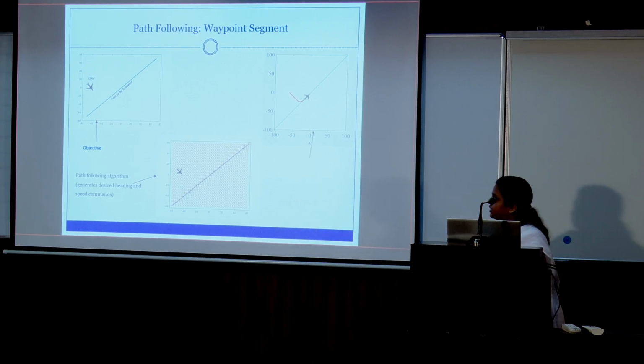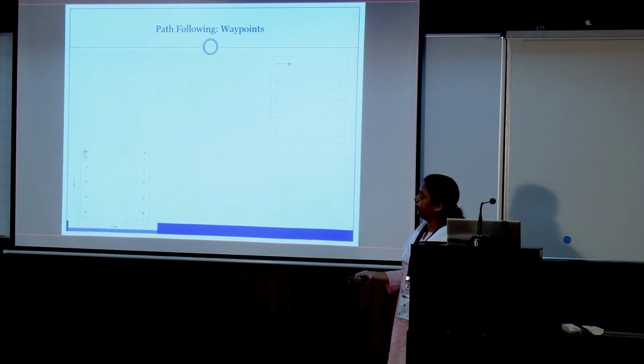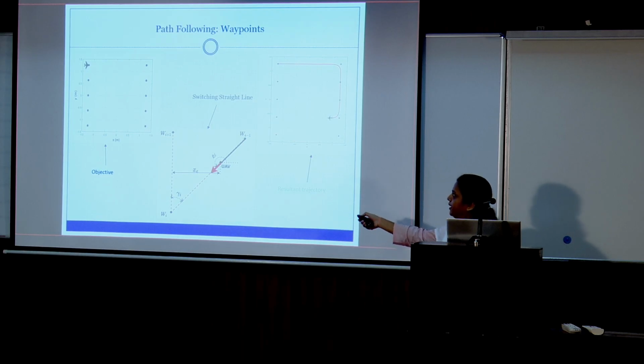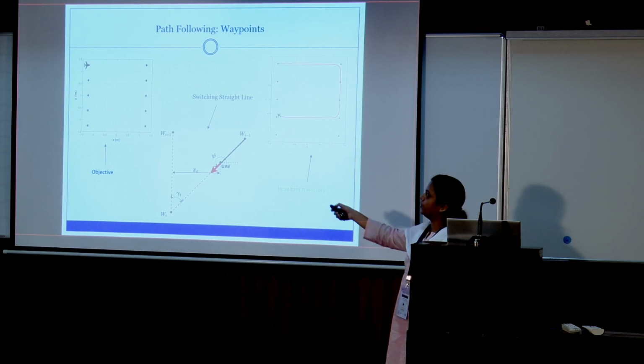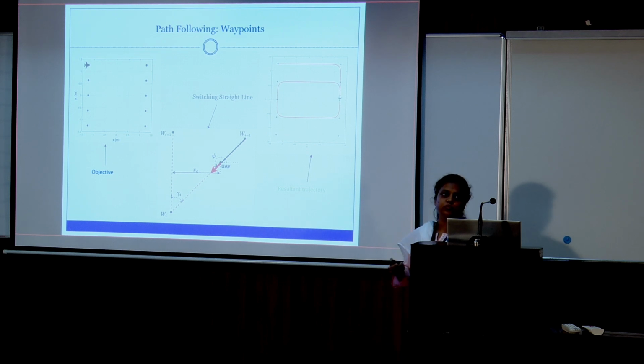Then, as we are considering the number of waypoints W1 to Wn, after converging to the first waypoint segment, the idea is to converge to the next waypoint segment. Two consecutive waypoints are considered, W(i-1) to W(i). Suppose it was following this straight line and it has to converge to the next waypoint segment, denoted by W(i) to W(i+1). That transition should also happen in a very smooth way.